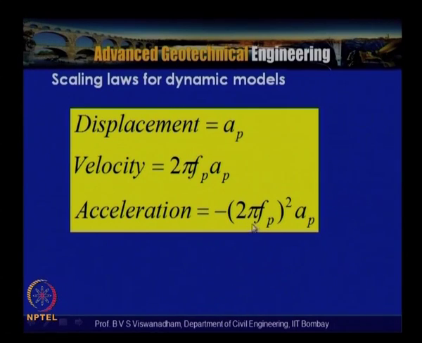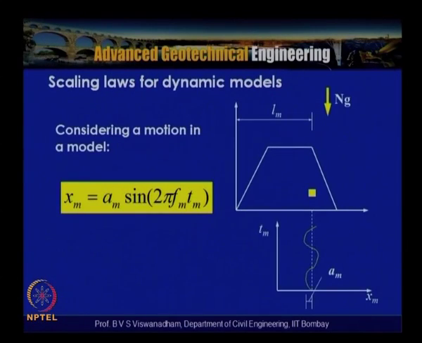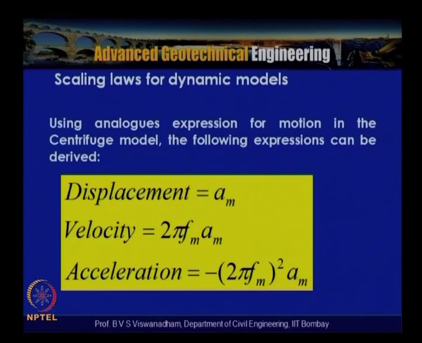Then with that what we get is that fm by fp has to be n times that of the prototype, and when the amplitude is 1 by n times that of the prototype, with that what we get is that the acceleration will become n times that of the prototype. So that means that here we have to note down that the frequency has to be n times that in the prototype.